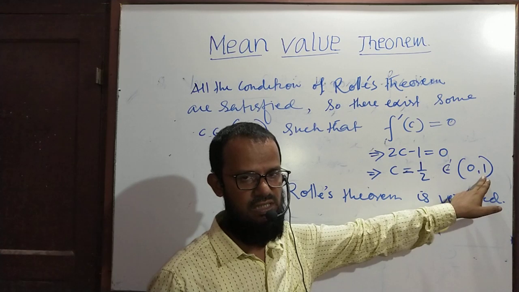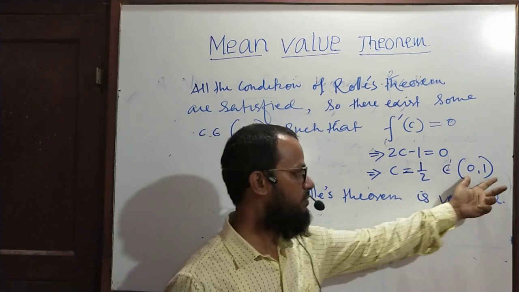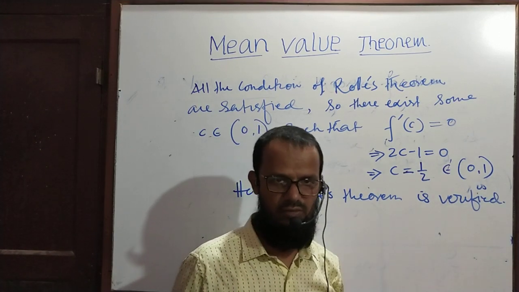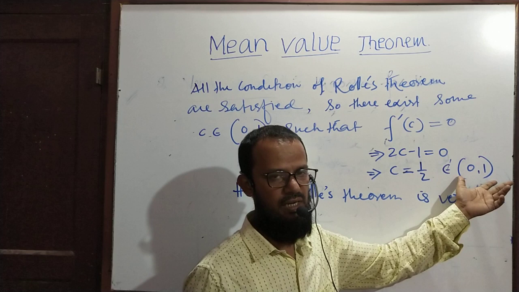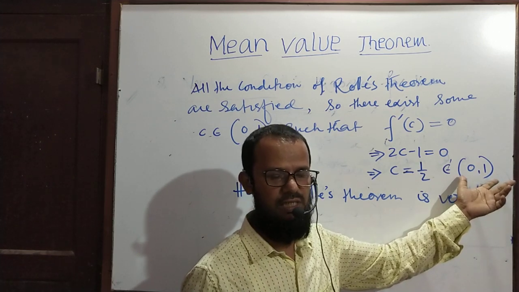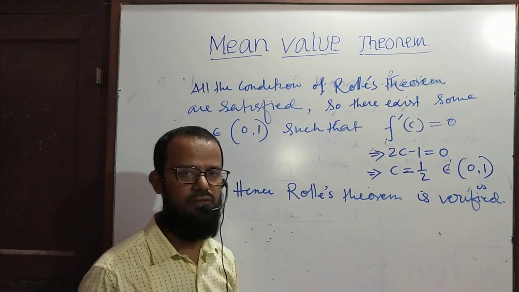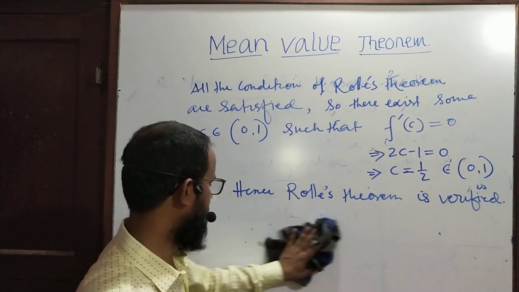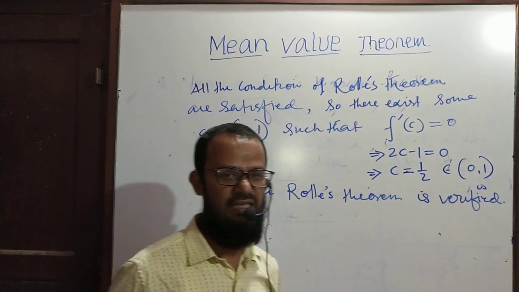If it does, then Rolle's theorem is verified. If it does not belong to the open interval of that particular problem, we conclude that Rolle's theorem is not verified.